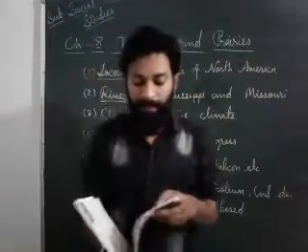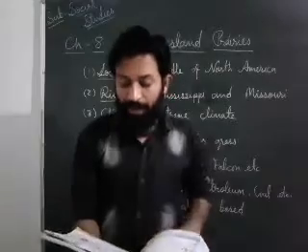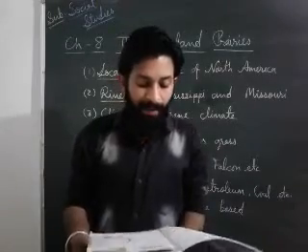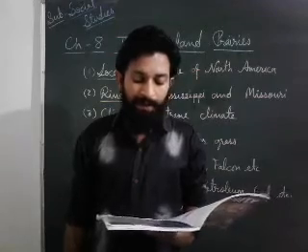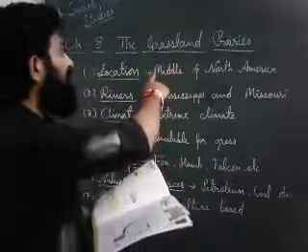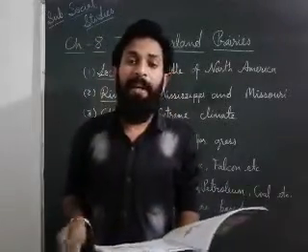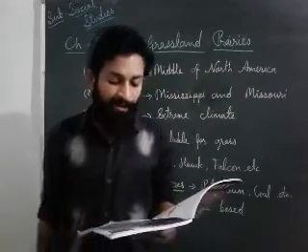Let's begin this chapter. Dear students, please open page number 49, chapter number 8, the grassland prairies. Grasslands are vast stretches of land covered with tall grasses and a few scattered trees. As you know, the name is also here: grassland. Grassland means the type of land that is fully covered with grass.